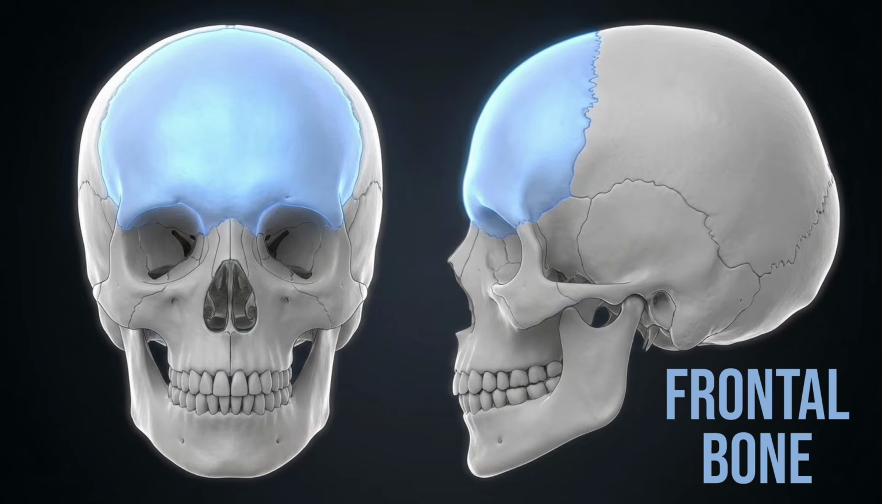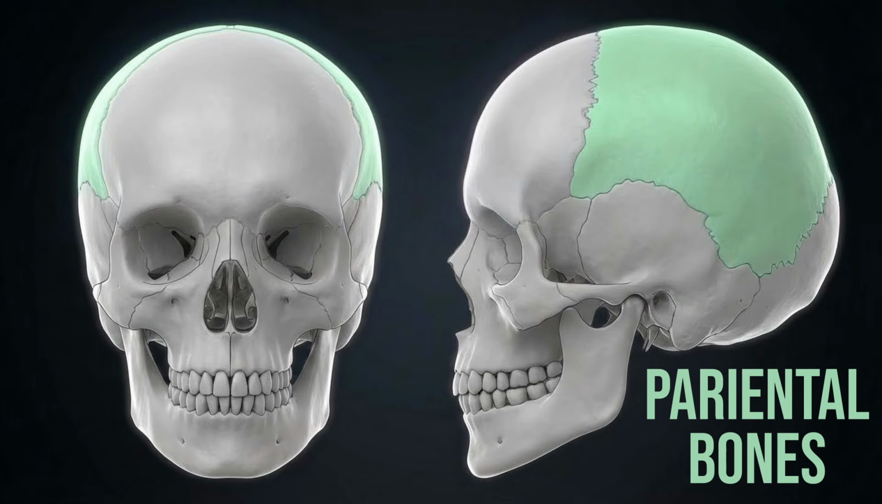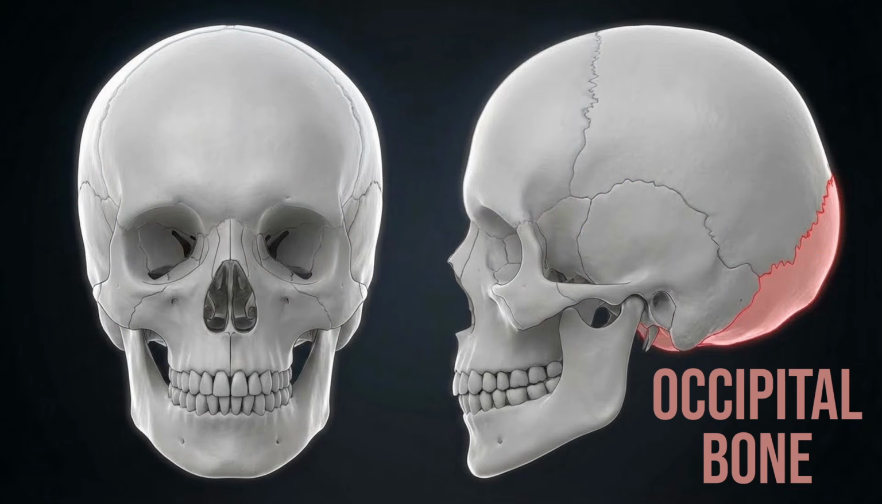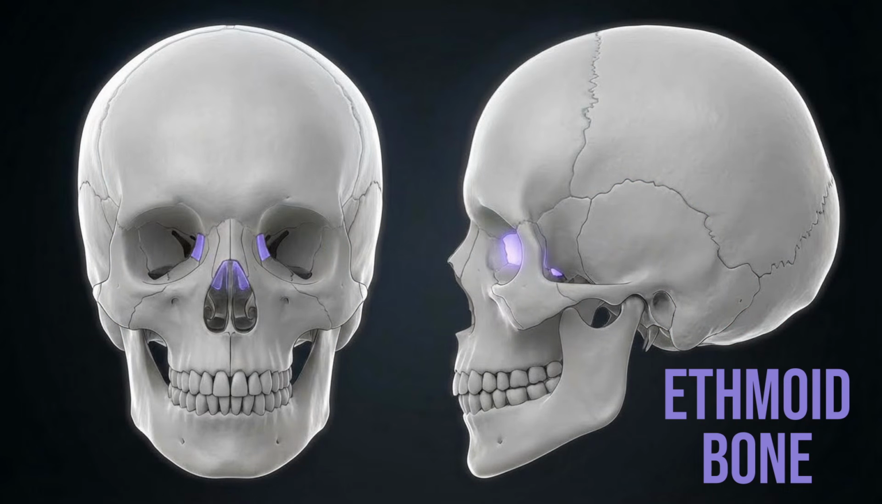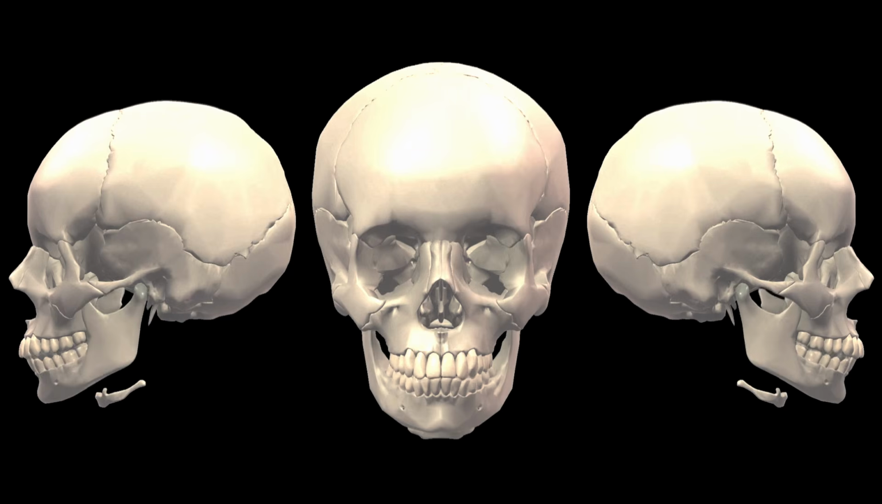Frontal bone forward, parietals roof the dome. Temporals on the sides, occipital guards the home. Sphenoid spans the base, ethmoid frames the nasal wall. 8 cranial bones in the brain case.